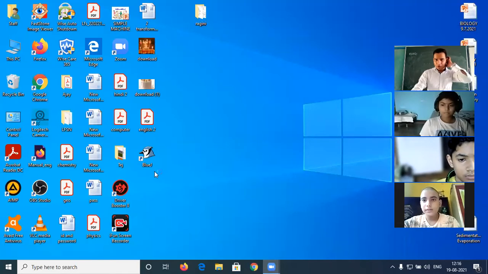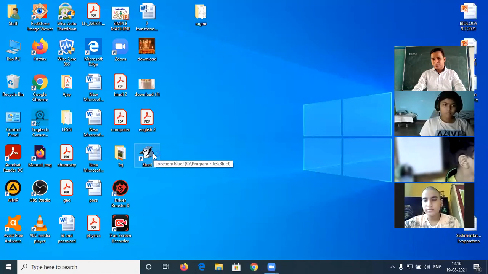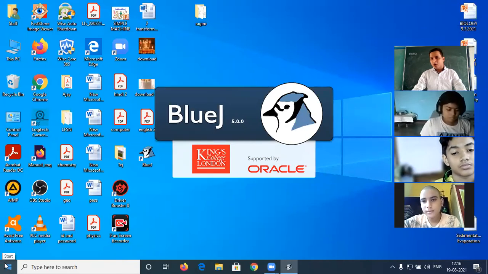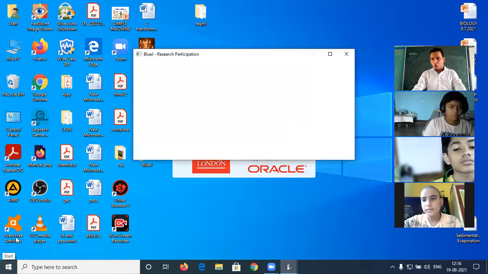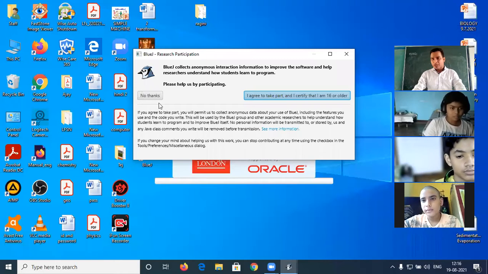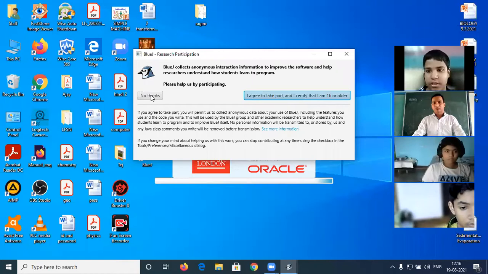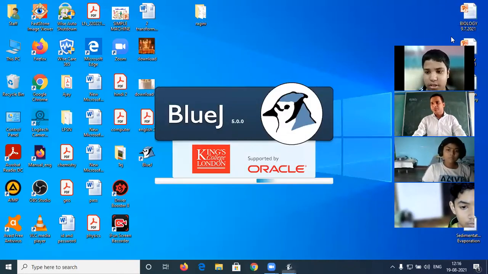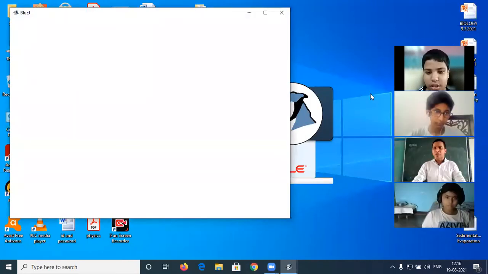Okay. This is BlueJ. This bird symbol, icon, is visible to everyone. Now I am going to double click. Or another way to start BlueJ is to click on the start button, then go to all programs and then BlueJ. Is that clear? Yes, Shantanu, what is the doubt in that, beta?